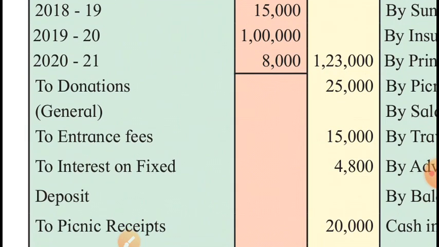Donations, and in brackets it is said that these are general donations. We have received donations 25,000 this year, and general donations are income for the business, remember.